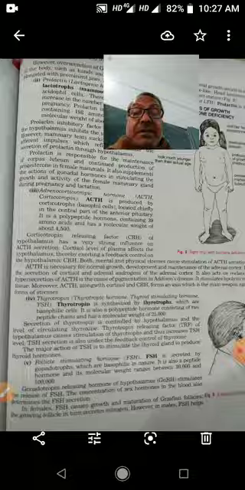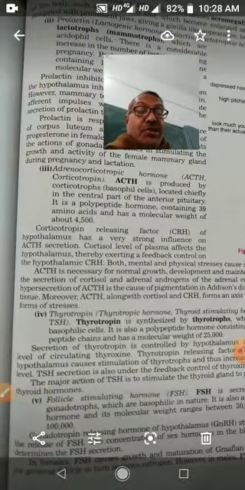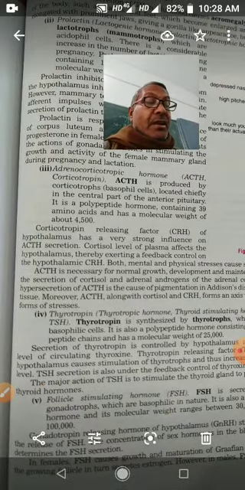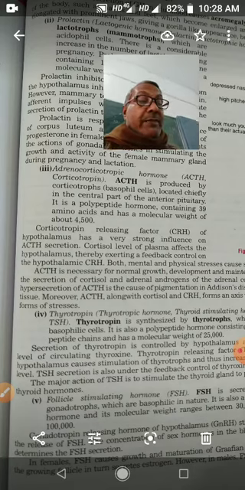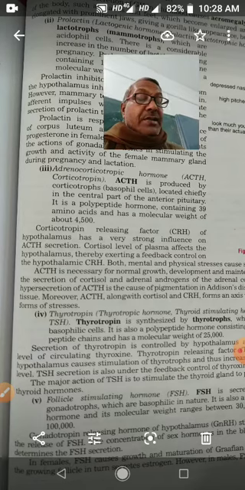Next is follicle stimulating hormone. Follicle stimulating hormone is secreted by gonadotropes. The gonadotropes are present in the anterior lobe of pituitary gland.